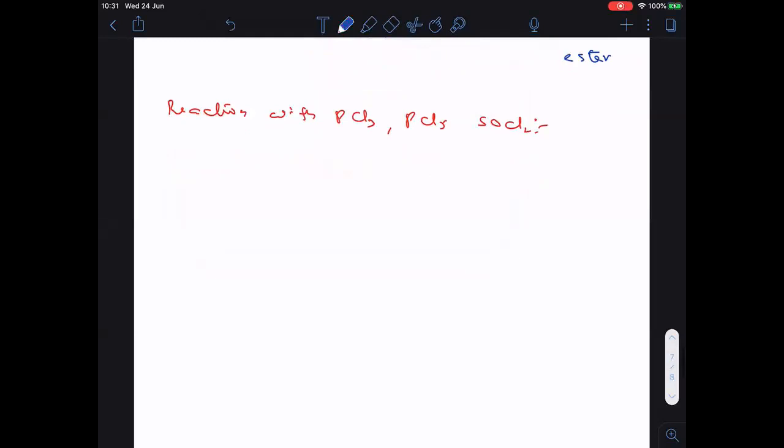Clear? Now here, what happened? Carboxylic acid, RCOOH, when treated with PCl3, you will get RCOCl plus POCl3 plus HCl.